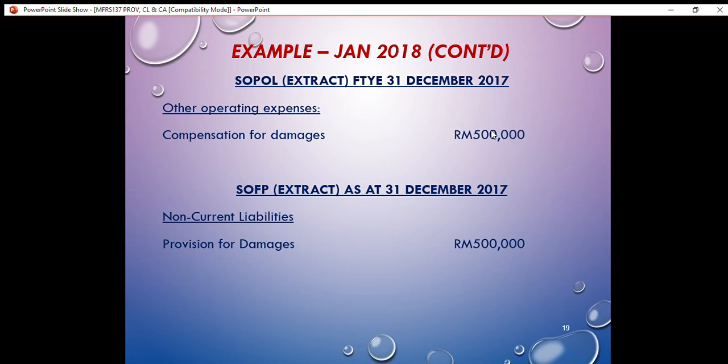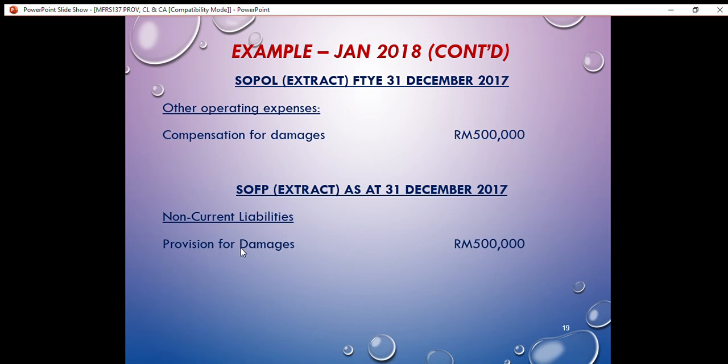The amount is RM500,000. This is an expense, so we have to disclose it in the SOPOL. And then in the SOPI, as at 31st December 2017, the provision for damages will be disclosed under non-current liabilities, amounting to RM500,000.